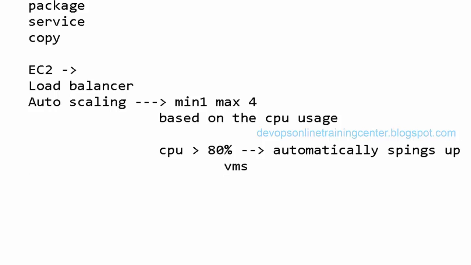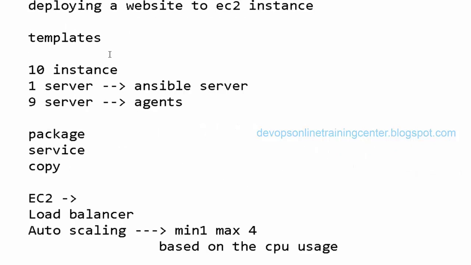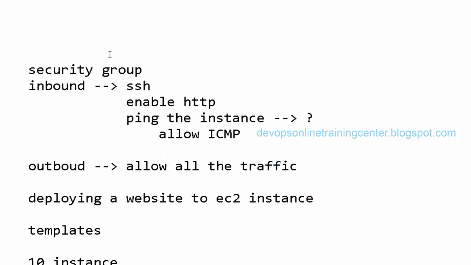Okay, one at a time it will spin and it will make 4 instances ready. That we'll see, and also we'll see the load balancer wherein the traffic is redirected to different instances based on the load.